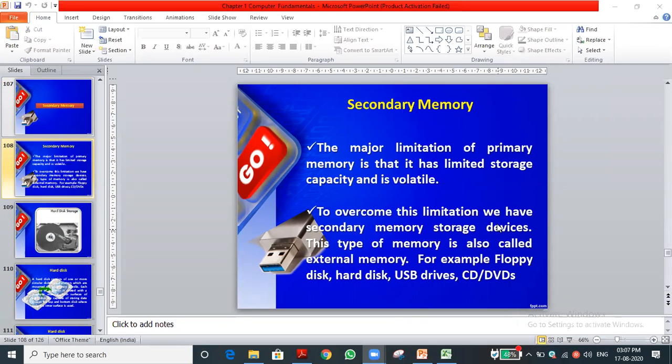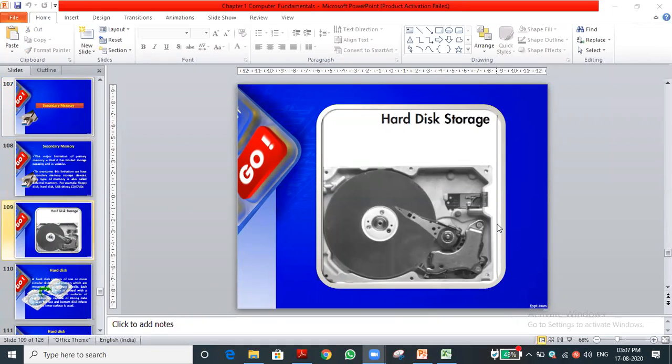For example, we can say pen drive, hard disk, floppy disk, CD, DVD, memory card. We can take these as secondary memory. And ROM also we discussed in mobile. I hope you can recall this. ROM is internal memory in our phone. There is no hard disk; instead of that, what we use in our phone is ROM, called internal memory. Like 4 GB RAM, 16 GB ROM, or 8 GB RAM, 32 GB internal memory. That is one of the secondary memories.